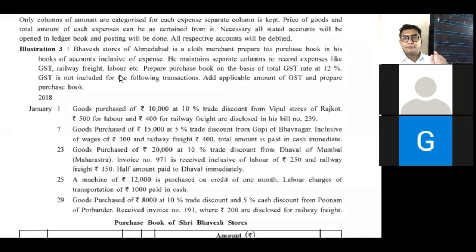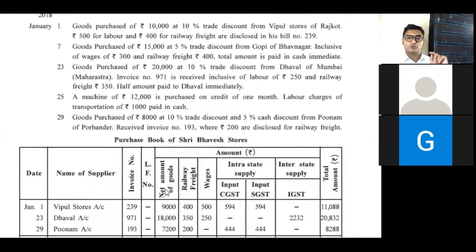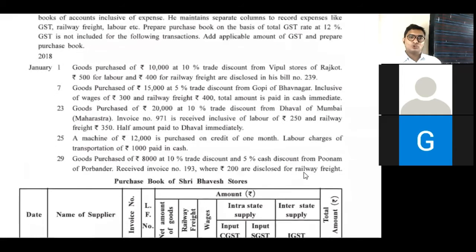Then we have to prepare separate columns for GST intrastate and interstate. In intrastate, there are two different columns, CGST and SGST. So, number one, column for railway freight, second is for labor, third one is for CGST, fourth one is for SGST, fifth one is for IGST, and one another column for amount of goods. Here, amount of goods. And total of these is called total amount.